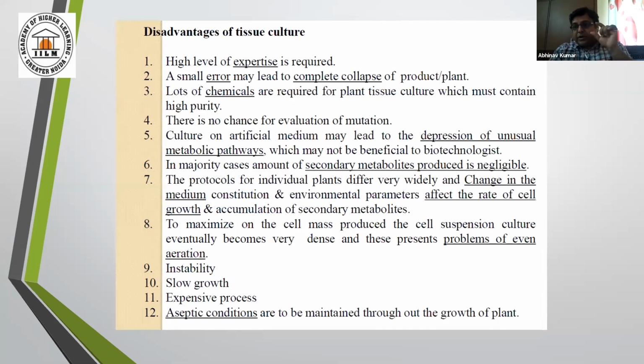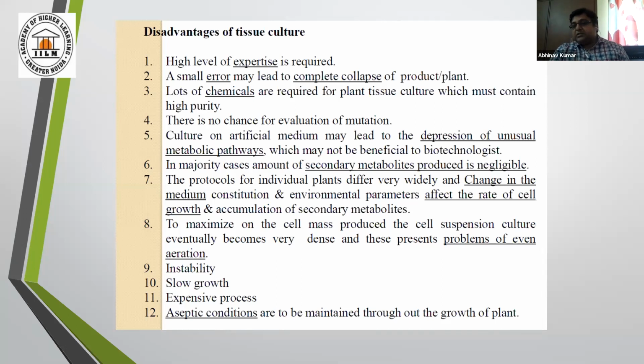And to develop a particular plant, you need to change the media, to improve the media, or you need different concentrations of hormones in different sets, different ratios. So it actually increases the cost initially, but once it is optimized, it is easy to grow that particular species in a bulk manner.